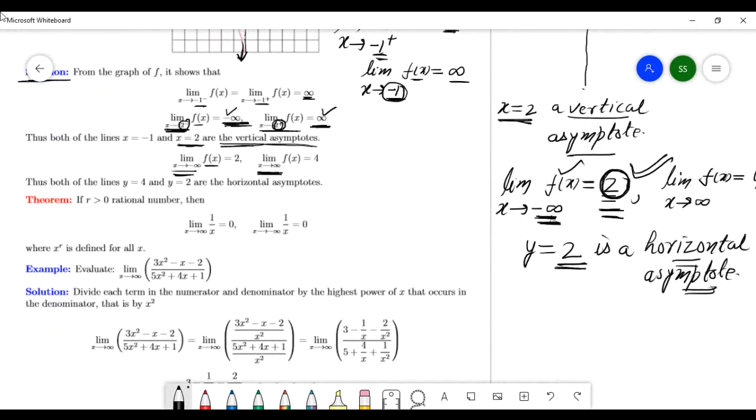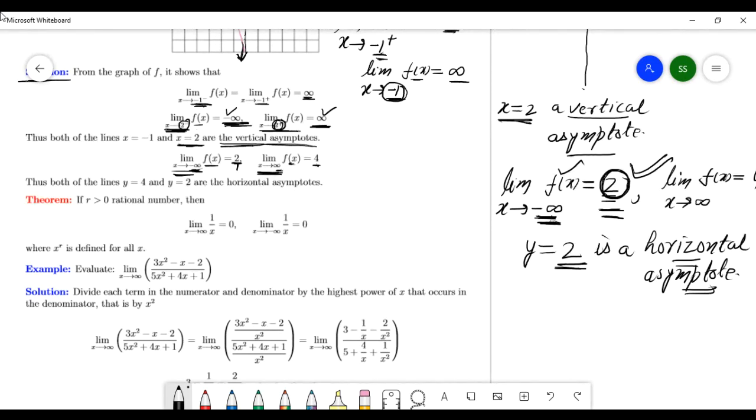Can you see this here? x goes to minus infinity here, and here the function goes to a number. This number is the horizontal asymptote. Here infinity, and this function goes to a number. So this number is the horizontal asymptote.